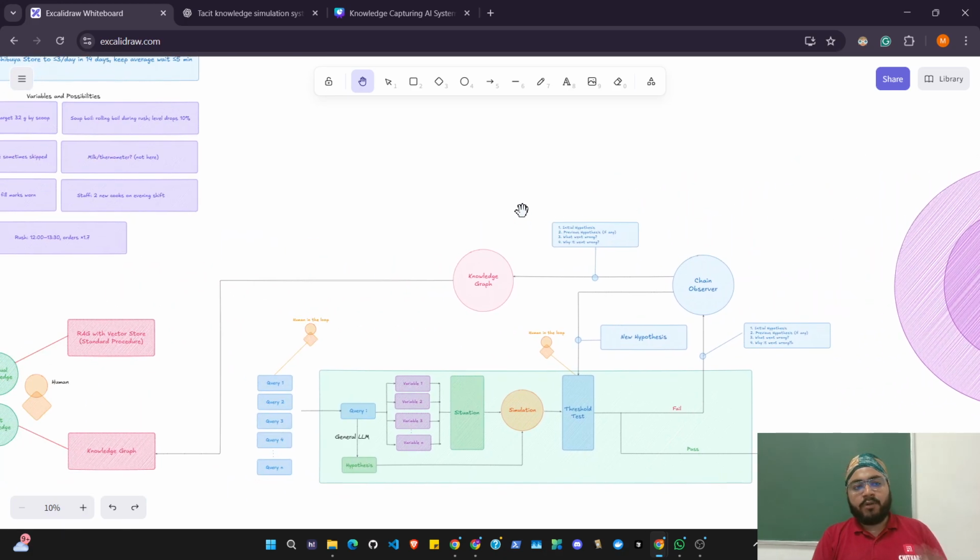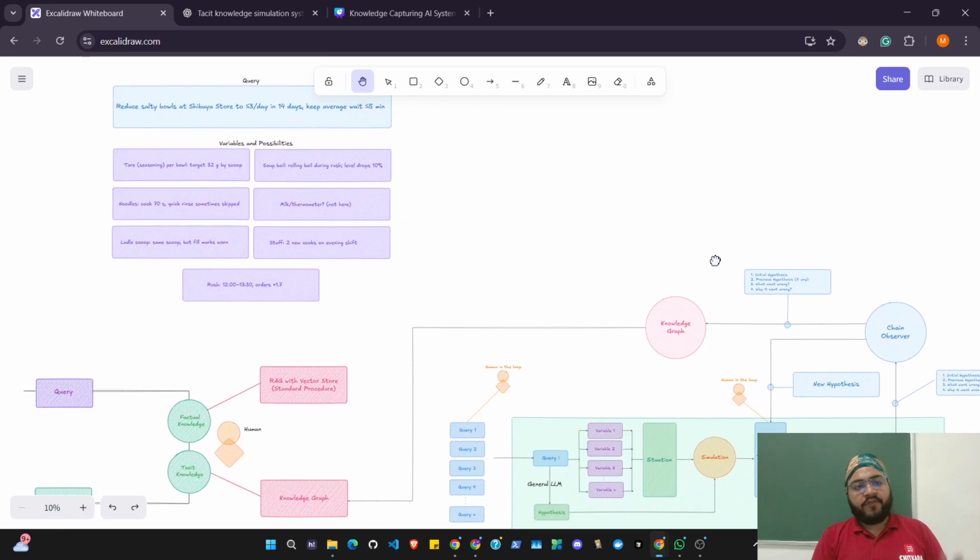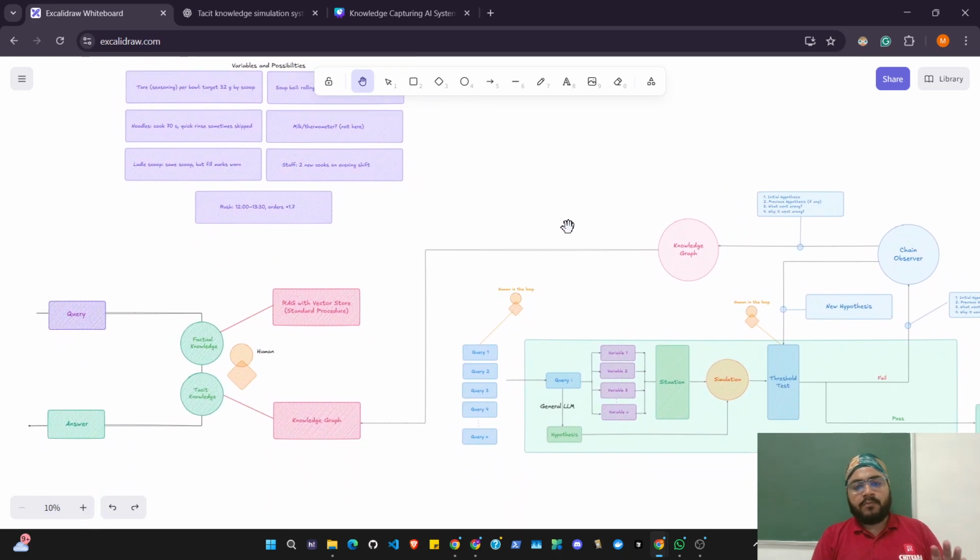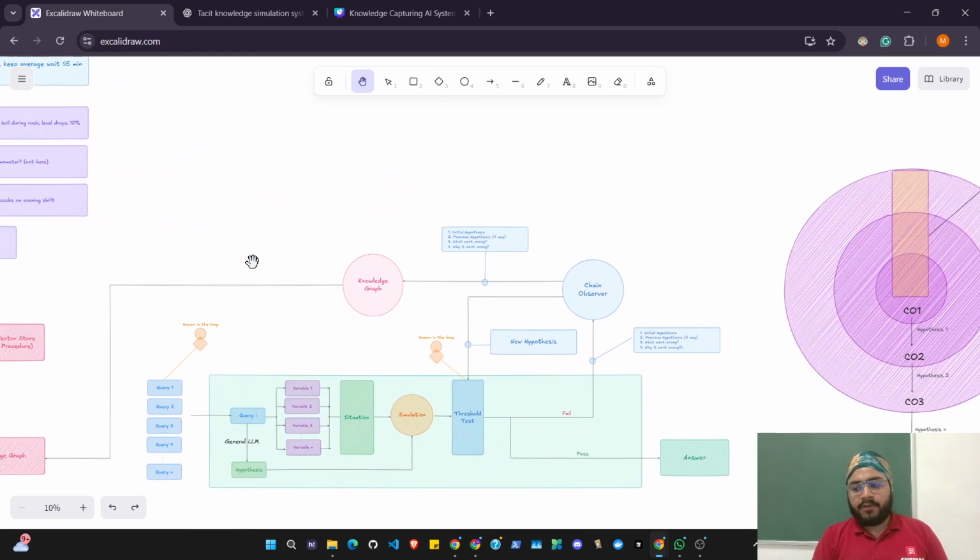So the next time a new employee or a company from any industry comes with any query, this trained AI expert will solve the problem.